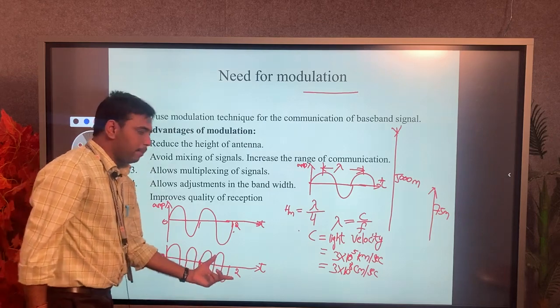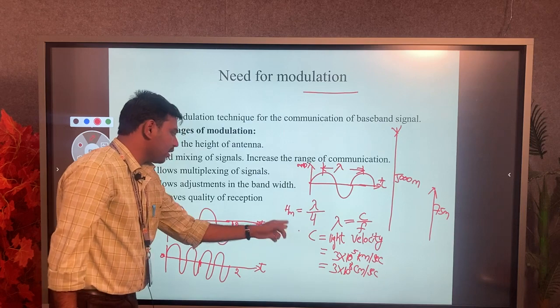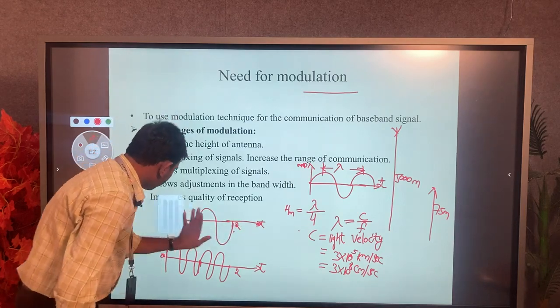So when the time period is increased, frequency will decrease. When time period decreases, frequency will increase.